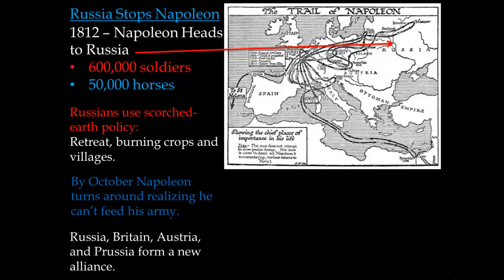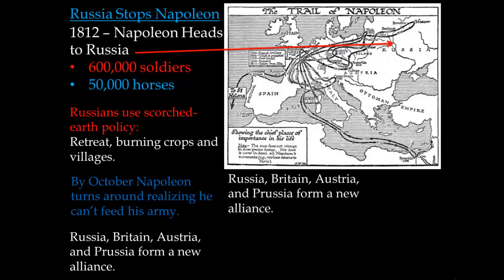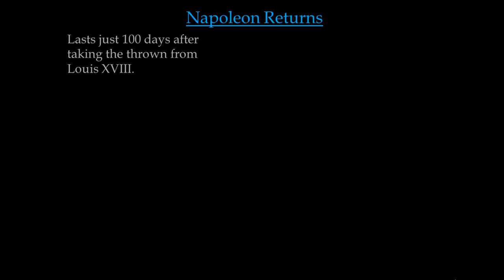At this point in time, Russia, Britain, Austria, and Prussia are going to form a new alliance and go against this weakened France. And Napoleon is going to abdicate the throne. He's going to give it up, and he's going to be exiled to the island of Elba. But Napoleon returns, not too long after. This return is only going to last about 100 days. He takes the throne from Louis XVIII,